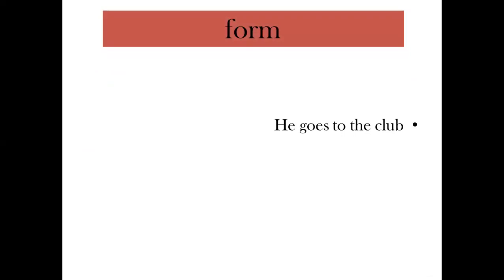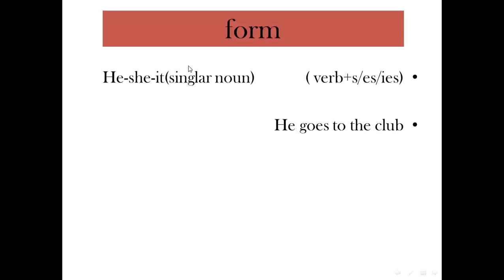If we want to talk about the form of the present simple, of course, you know that if I have he or she or it or a singular noun, maybe Ali, Ahmed, Muhammad, Mona, it's just single, it means just one.